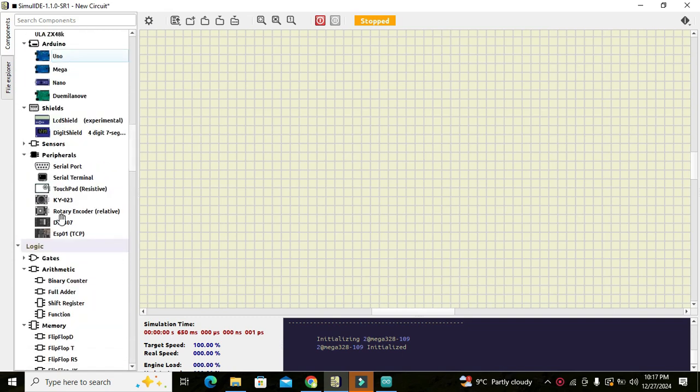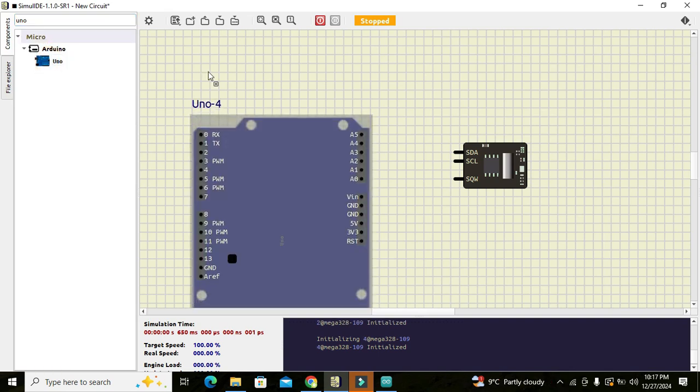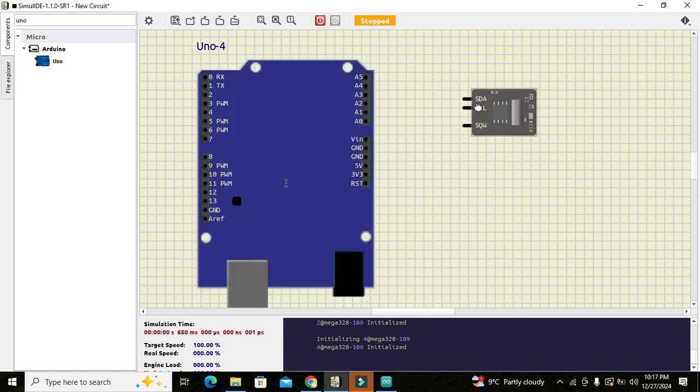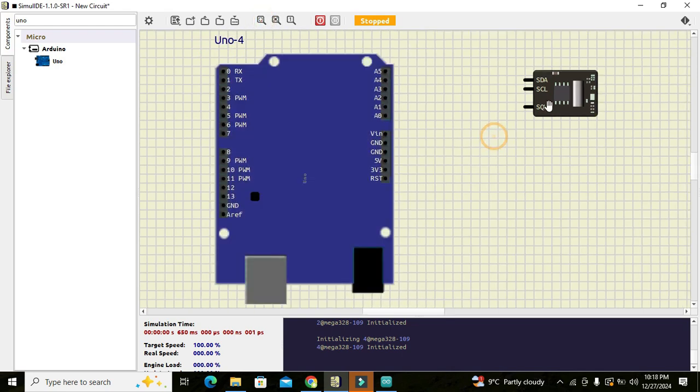You can see that we have the DS1307 real-time clock. We can drag it out to the main circuit window. After this is done, we need to go for our Arduino Uno, and here it is. You can search for it as well. So now these are our two components. Now we can click on zoom to fit and we get a proper view.